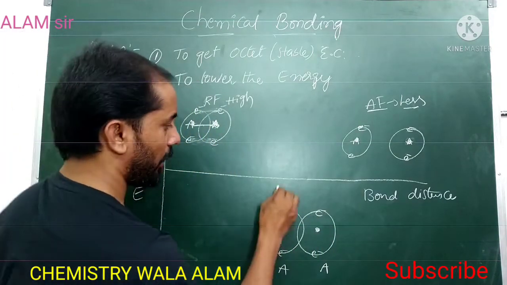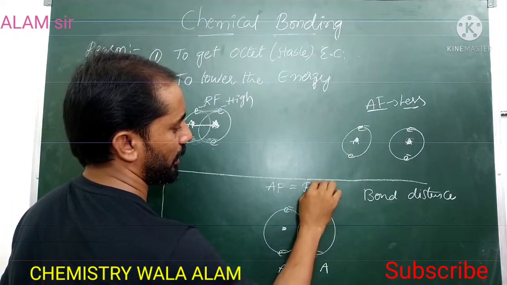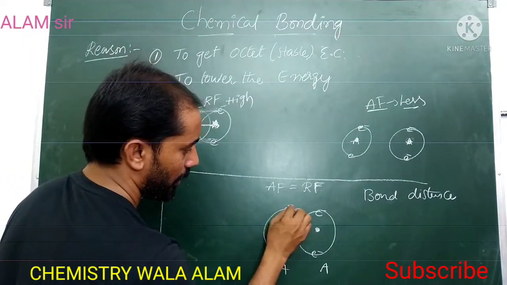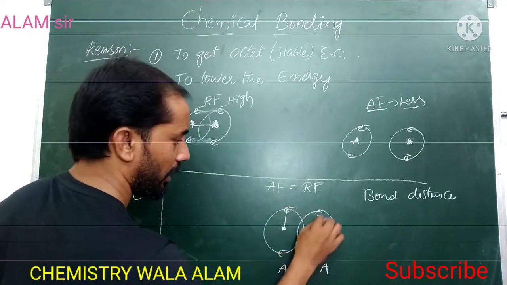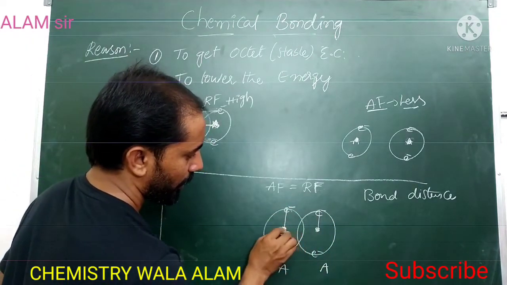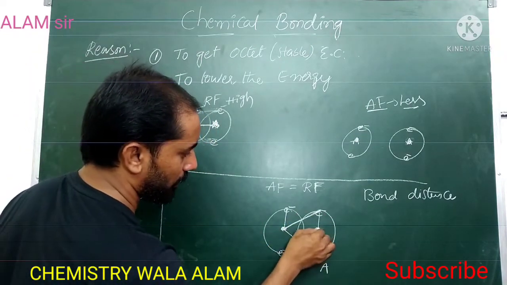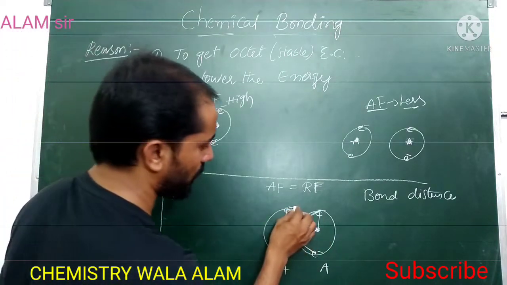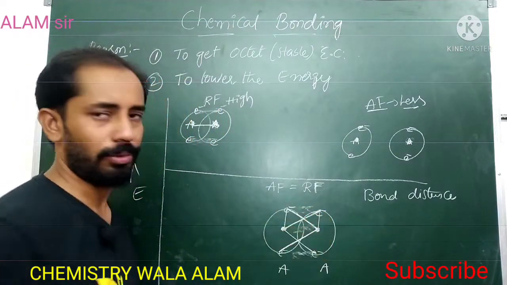The electrons of the first atom and nucleus of the first atom attract, the nucleus of the first atom and electrons of the second atom attract, and the nucleus of the second atom and electrons of the first atom attract. And of course the same repulsive forces are also present between the electrons and between the nuclei.